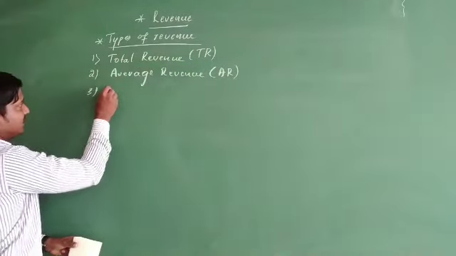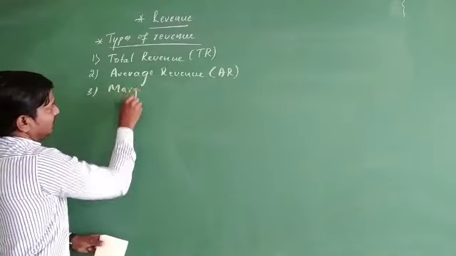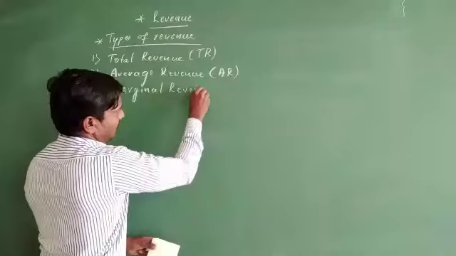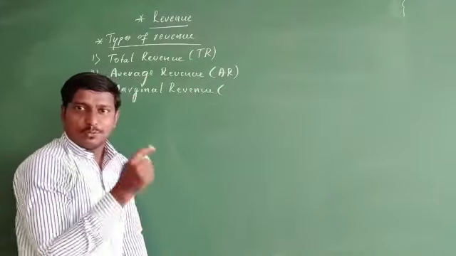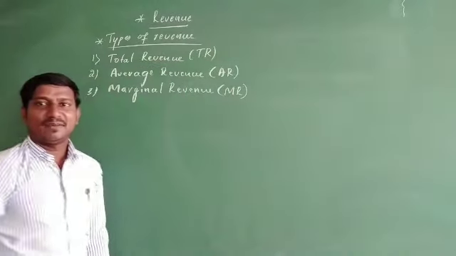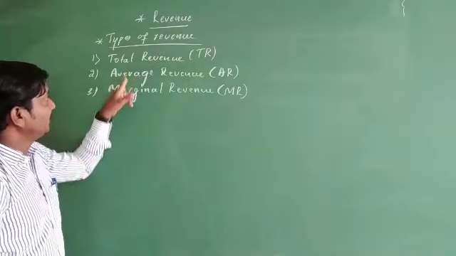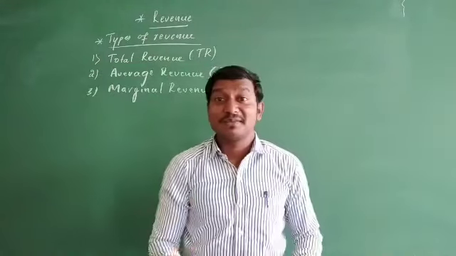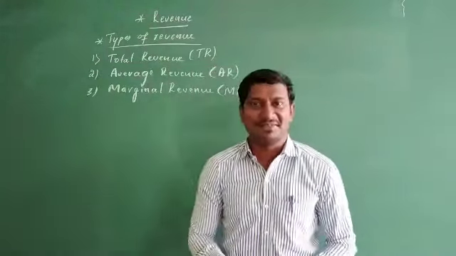The third one is marginal revenue, written in short form as MR. Total revenue, average revenue and marginal revenue are the three different types which are parts of revenue itself.